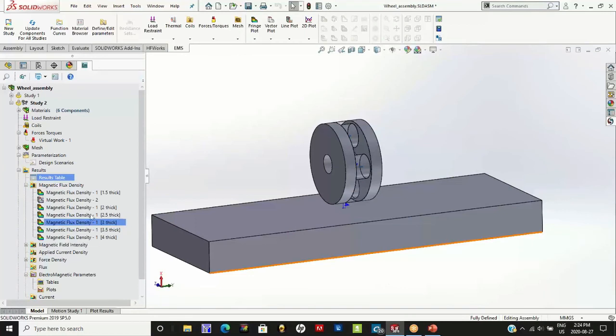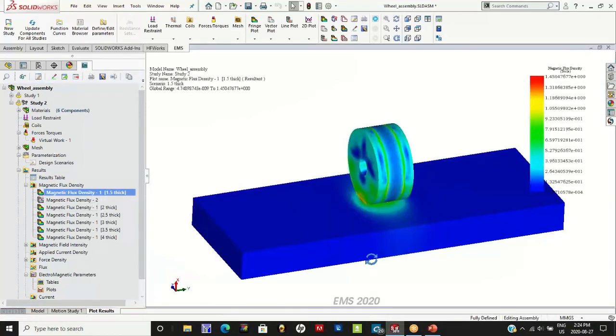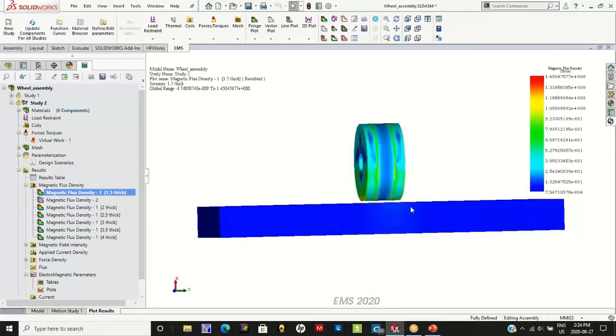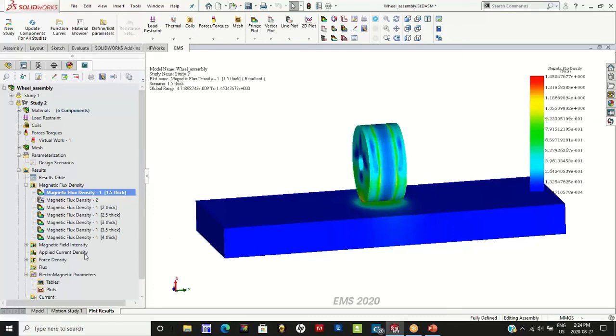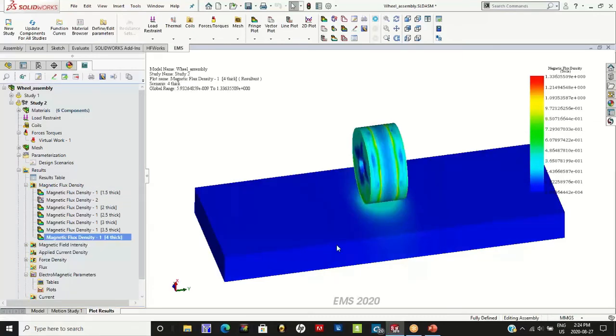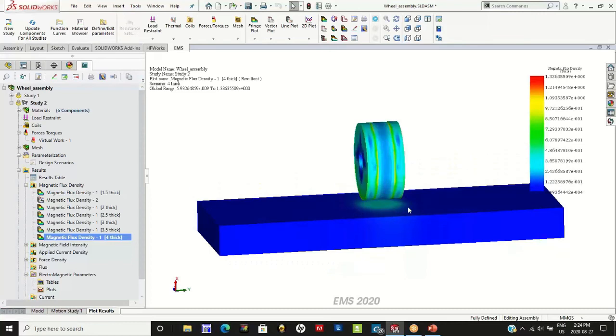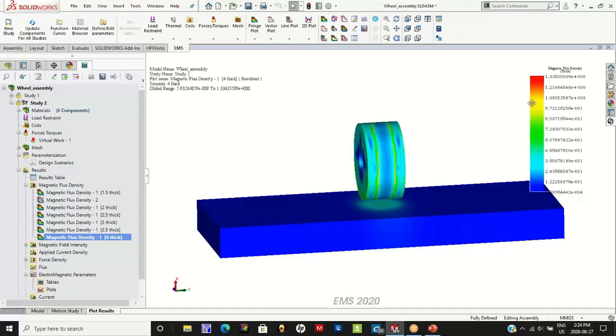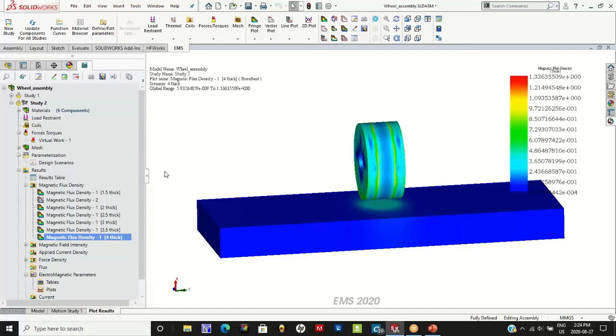So for example, you can look at the value of the magnetic flux density for various thickness, and compare and contrast with it. In this case, the value of the magnetic flux density when the thickness is only 1.5 millimeters is here. And similarly for a 4 millimeter thickness, the flux, especially on the magnetic plate, the steel plate, is going to be much lesser when the thickness was 1.5 compared to when it's 4. And those values can be visually seen, as well as the values can also be read from the chart.